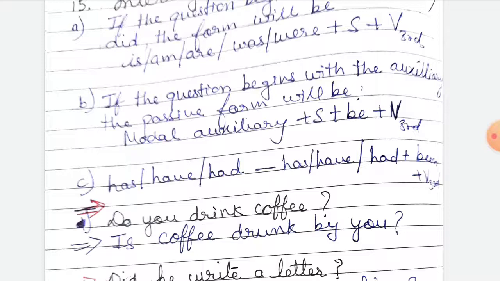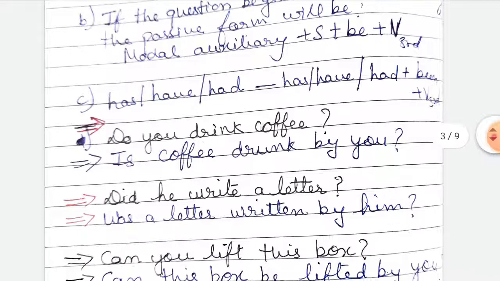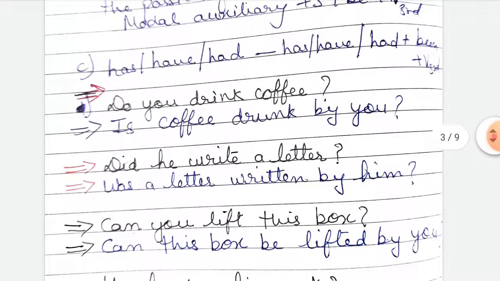In the case of questioning, next, has, have, had will again be changed into has, have, had plus been and the verb's third form. So let us take the examples first.